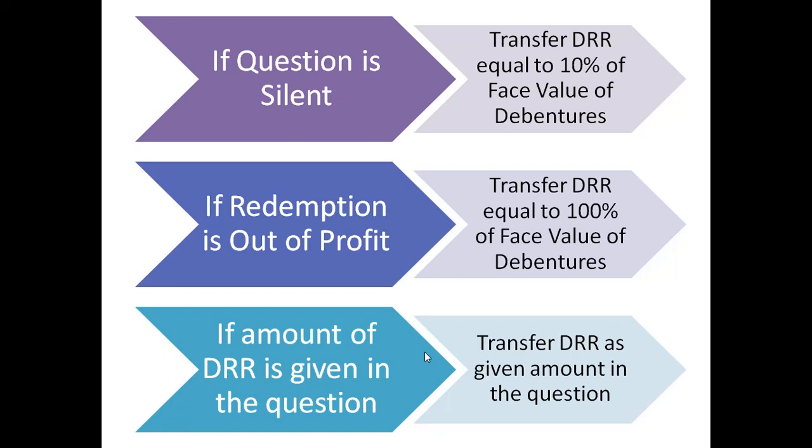So always remember that this DRR should be 10% of the total face value of debentures. The face value was 2 lakh, and the 10% should be how much? 20,000, but the company already has the balance of 8,000. So in this case, the company will only transfer 12,000 because 8,000 is already out there. So 8,000 plus 12,000 will make 20,000, which will be equal to 10% DRR.